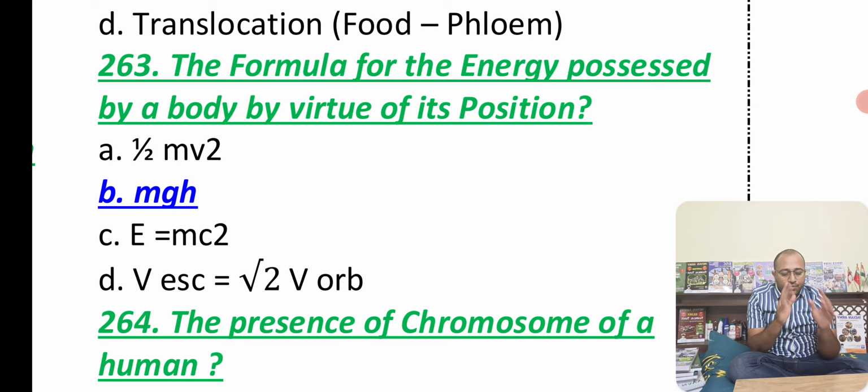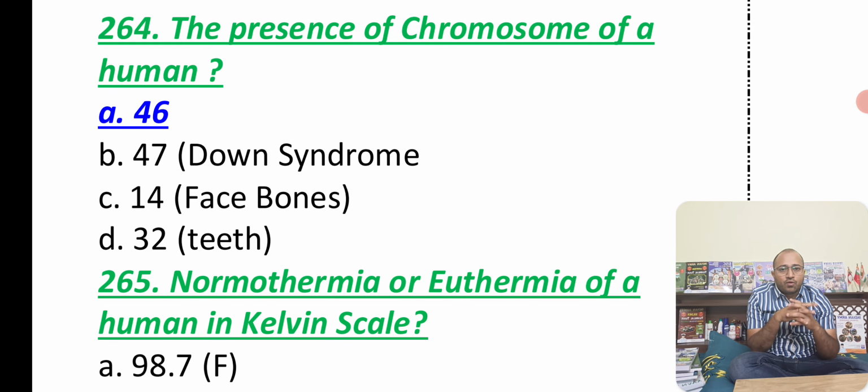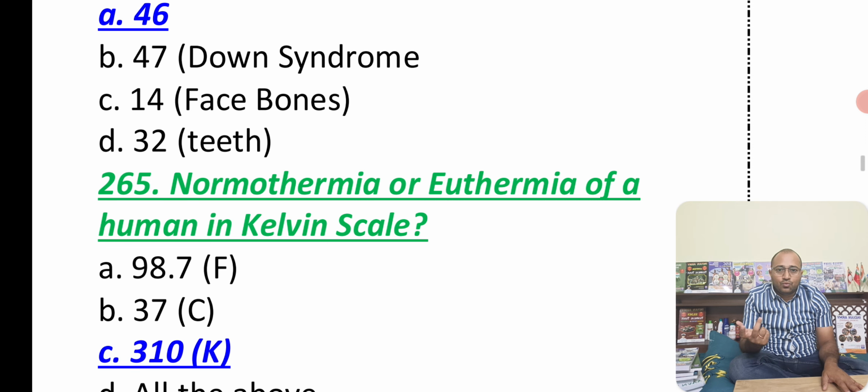Very important. When it comes to the chromosomes of a human body, we have 23 pairs. It means we have 46. If we have more than 46, we will be diagnosed with Down syndrome. And you know that the total number of bones in the face is 14, and the total number of teeth is 32. That is important.